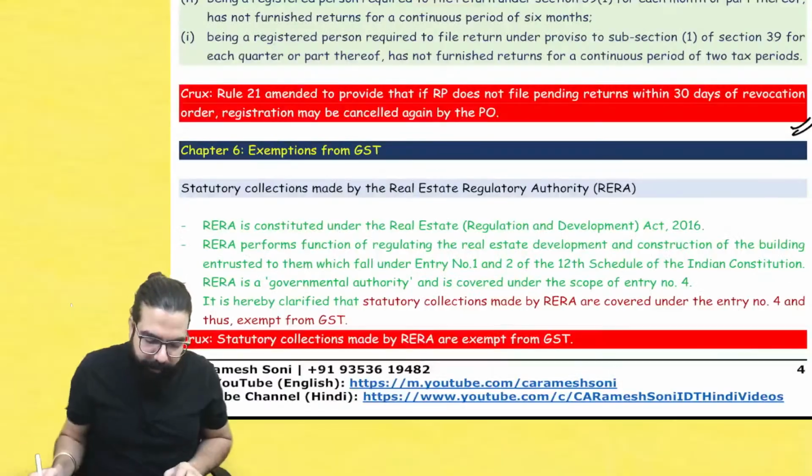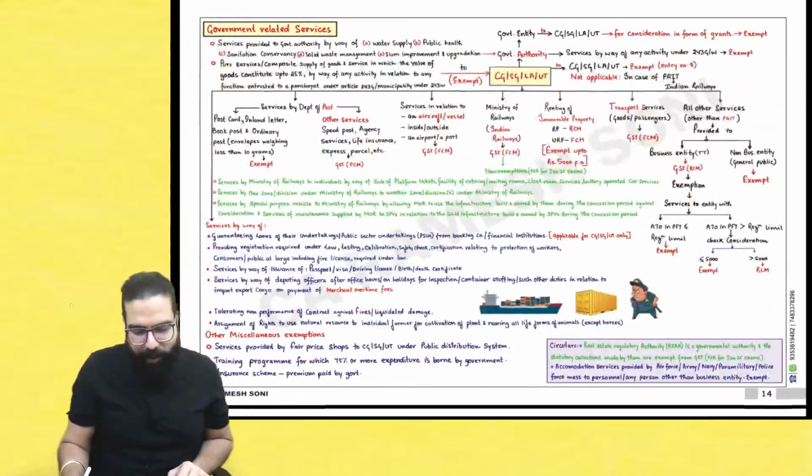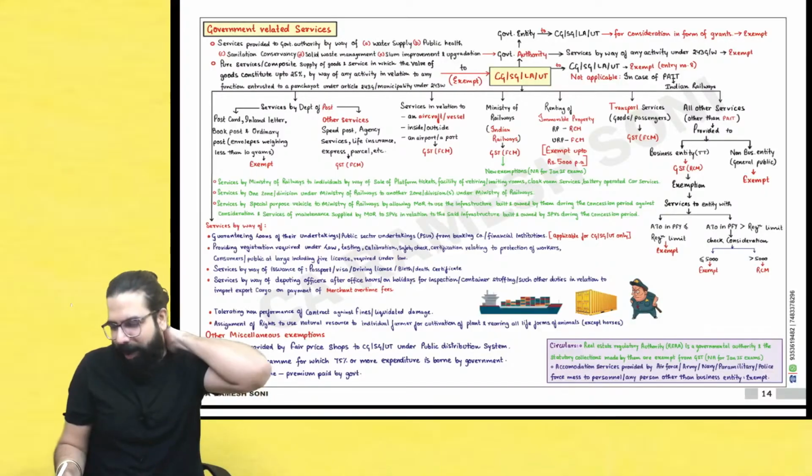Now we are moving to exemptions. Baba, exemptions, may listen. RERA. I don't think so. It is very important from the exam point of view. The RERA point, but okay.